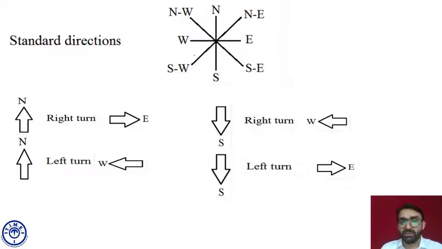When somebody is moving north or facing north and takes a left turn or right turn, that is precisely an easy task to do. Sometimes it is a little bit confusing when it comes to figuring out the direction, when the person initially was facing the south direction. Fine. So we have to keep it in mind. A person facing south who takes a right turn must be facing west, and a person facing south who took a left turn must be facing east. I hope this is okay to everybody.